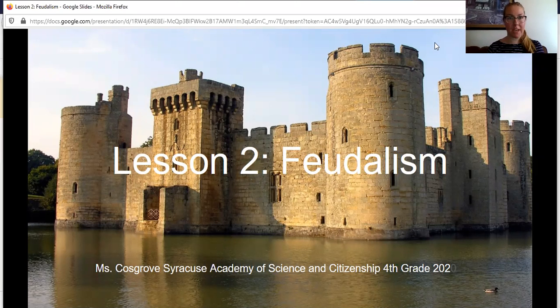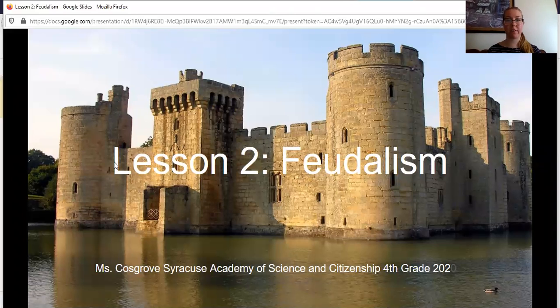Now that we just learned about the agricultural revolution, a time a long time ago when people transitioned from being hunter-gatherers, moving around a lot, to staying in one place where they could farm their food and raise animals. So feudalism is a more advanced way of living, and this was during the medieval times, which we learned a little bit about in the beginning of the year during CKLA. So let's learn more about feudalism.